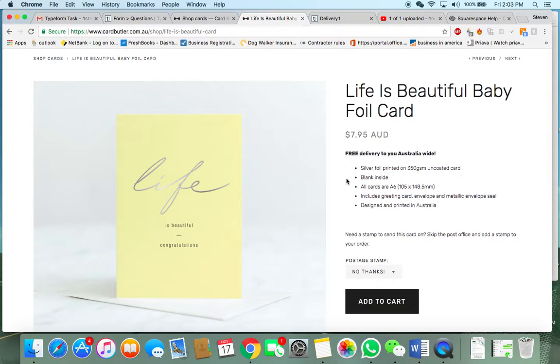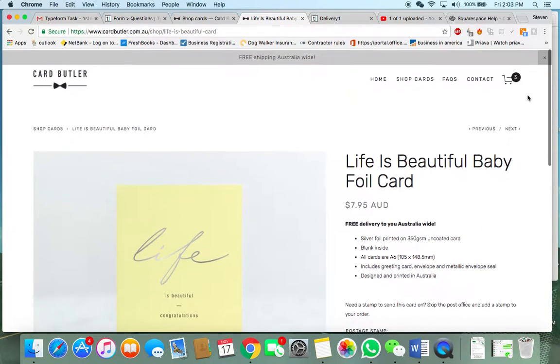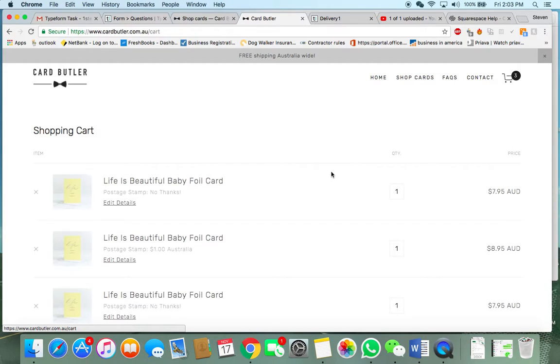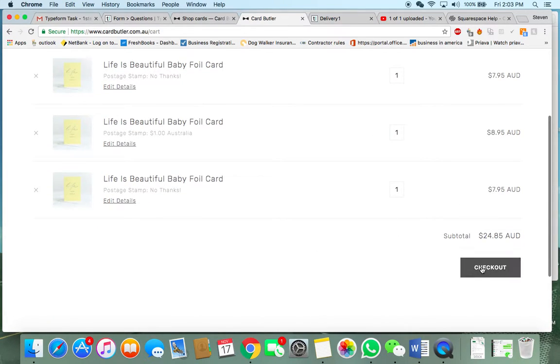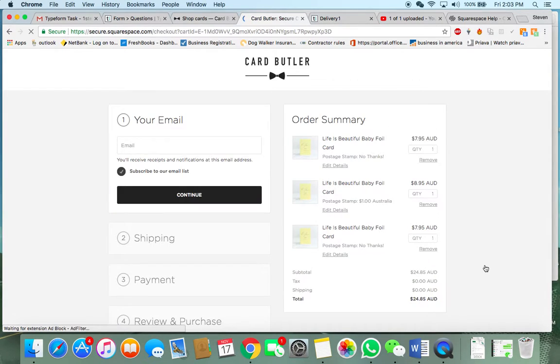So let's continue. Let's go to my cart. Okay, so I've got 3 in my cart. Now, regardless of what kind of card they are, whether I chose option 1 or option 2, you can basically simplify this so that you're always taking in all the information.